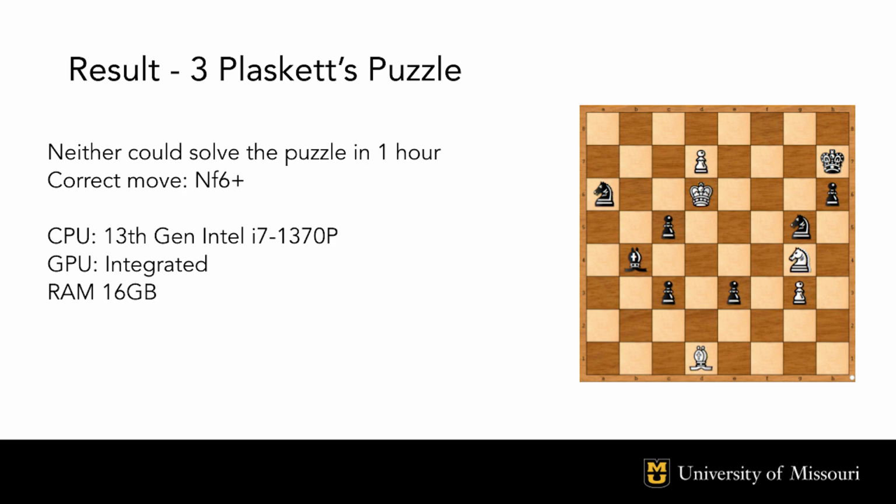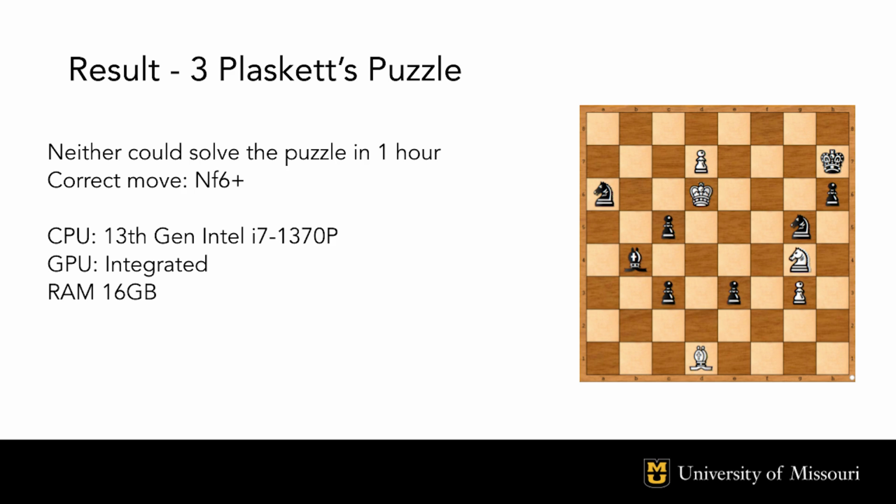It's important to note that other people have successfully solved this puzzle using Stockfish, but typically with more powerful hardware and optimized configurations. Stockfish has the capability to find the correct move sequence, including Knight f6, but the processing demands are significantly higher than what my machine could handle within the 1 hour window.